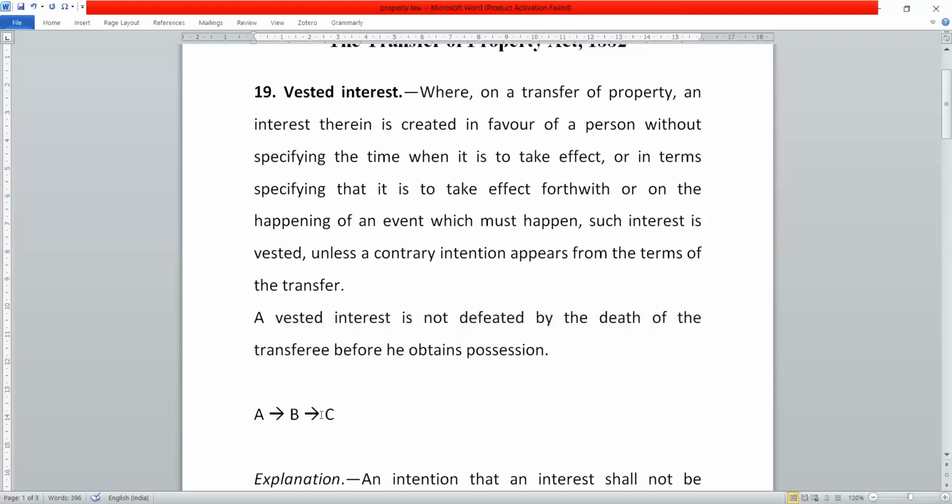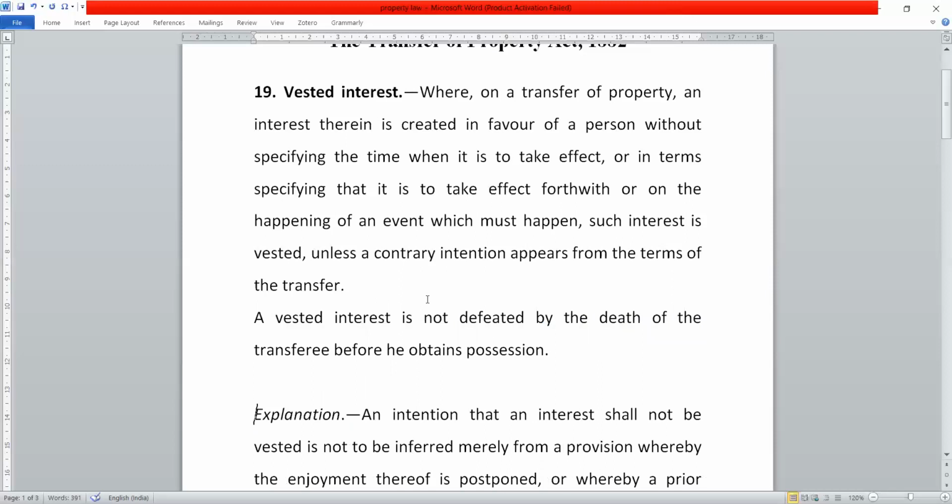Technically, the possession to B would have come after the death of C. In this case, if B dies before C, then the property will go to B's heirs after the death of C. So a vested interest is not defeated by the death of the transferee. He anyway obtains the possession, or his heirs obtain the possession of the same property.